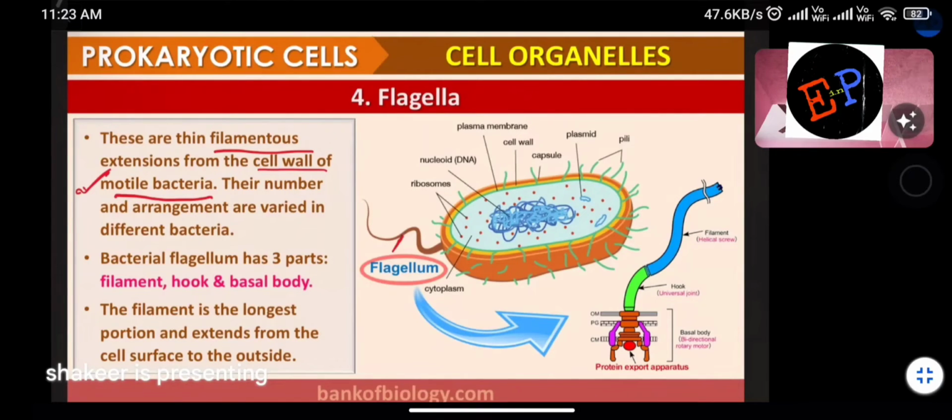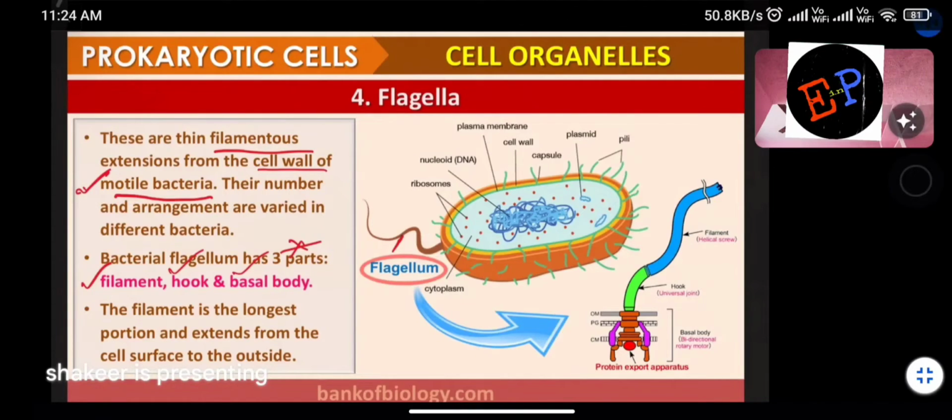So bacterial flagellum has three parts. This is another important bit. This tail-like structure is again divided into three parts. One is the filament, one is the hook, and one is the basal body. So the filament, hook, and basal body are the three parts present in the flagellum. The filament is the longest portion and extends from the cell surface to the outside.